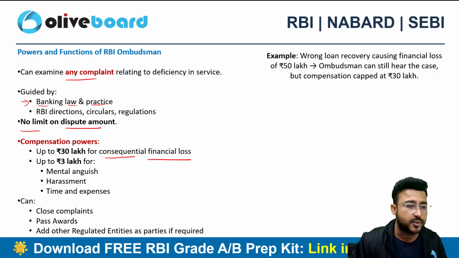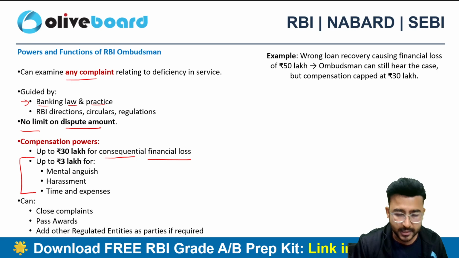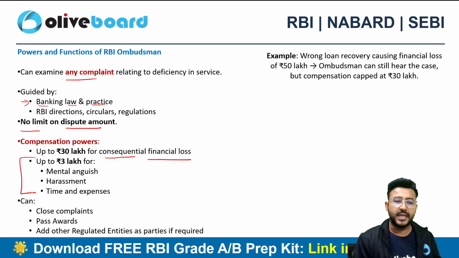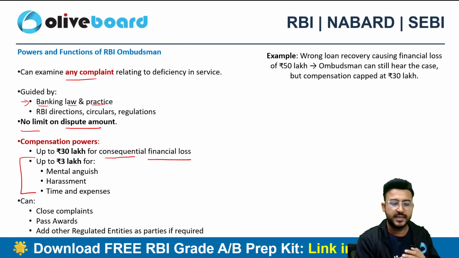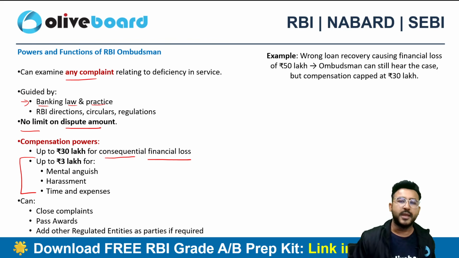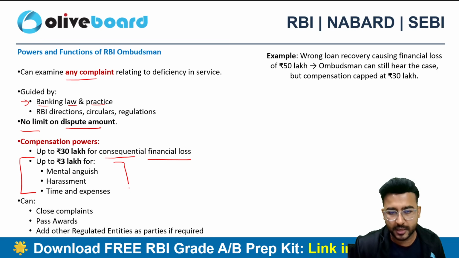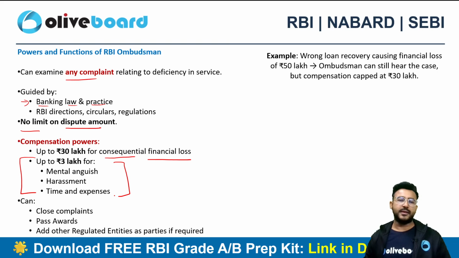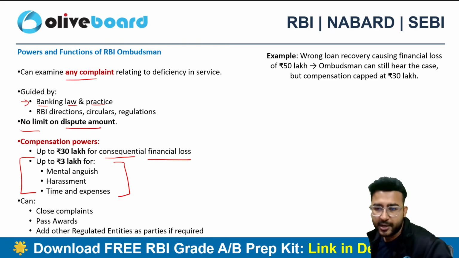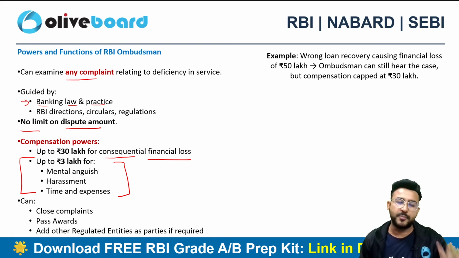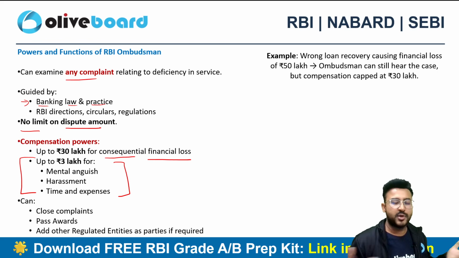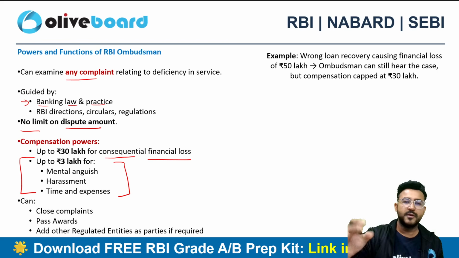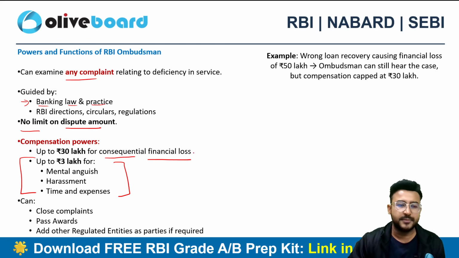In addition, you can get up to 3 lakhs as compensation for any harassment you faced, or any time or expense you invested in raising this complaint and in raising issues with the regulated entity. So up to 3 lakh rupees is for mental harassment or the time and expense you invested in resolving this matter, right?